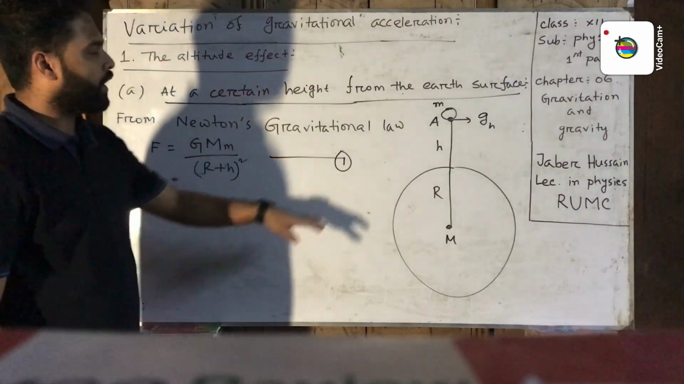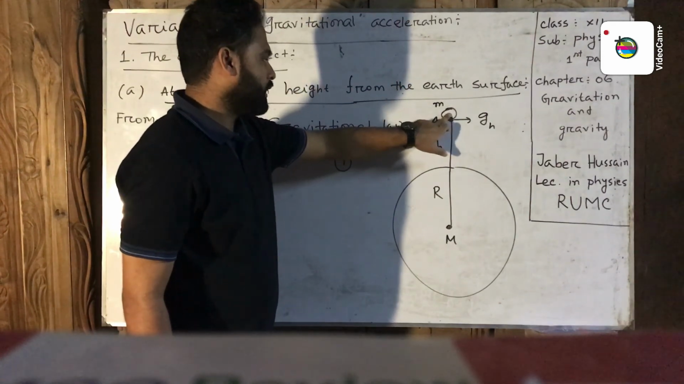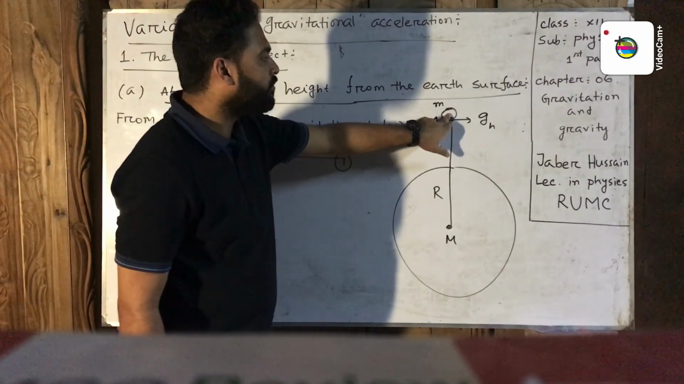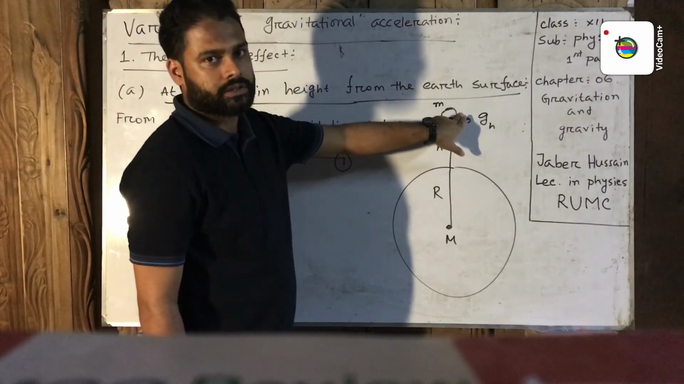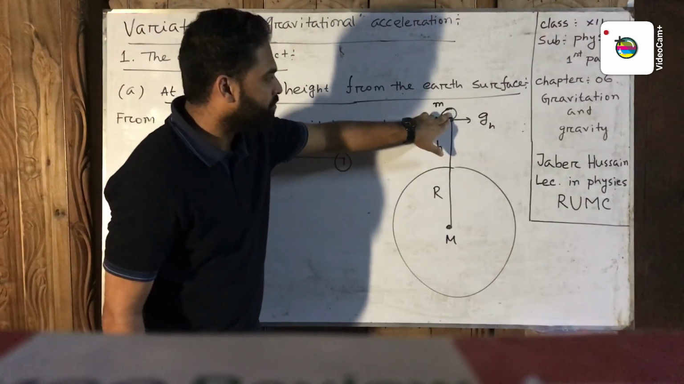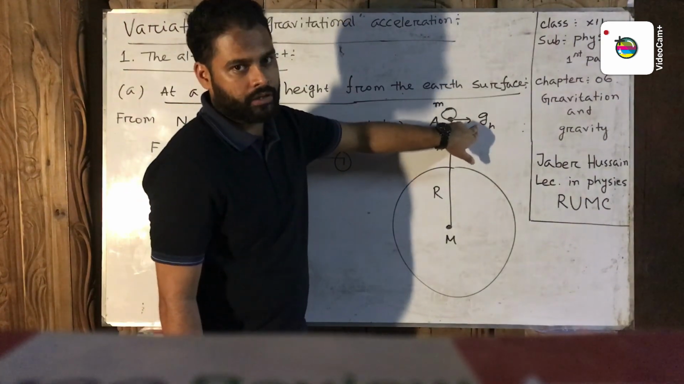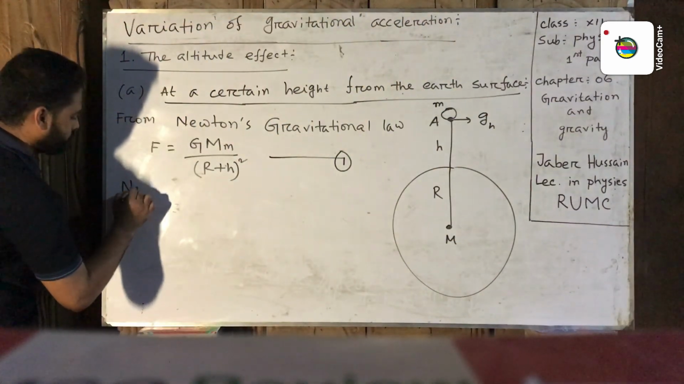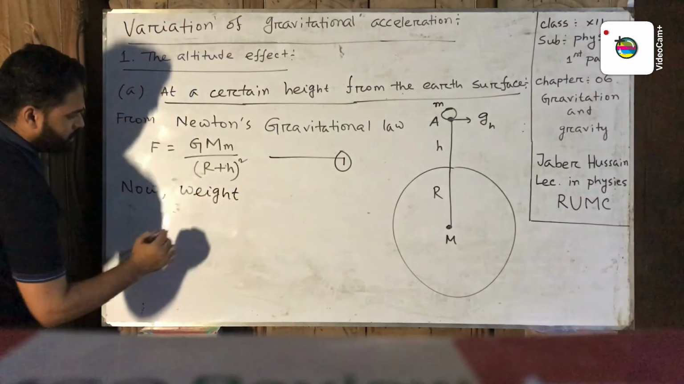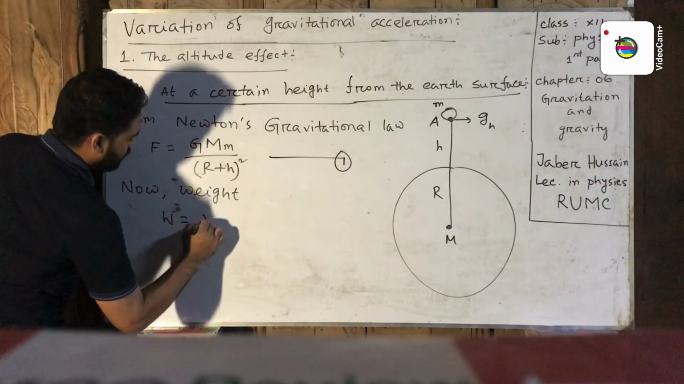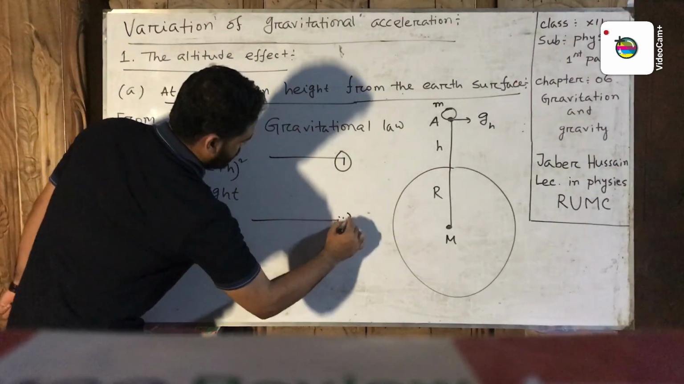Now at the point A, what is the weight of the object? The weight of this object is equal to the product of the mass of this object and the gravitational acceleration at that point. Now weight W equal mass into gravitational acceleration at that point, m gh. This is equation number 2.